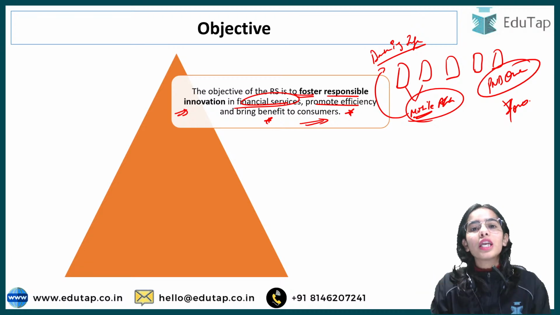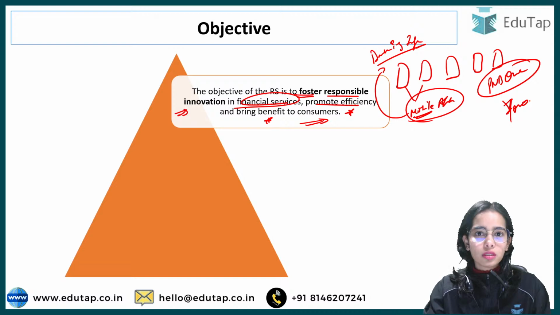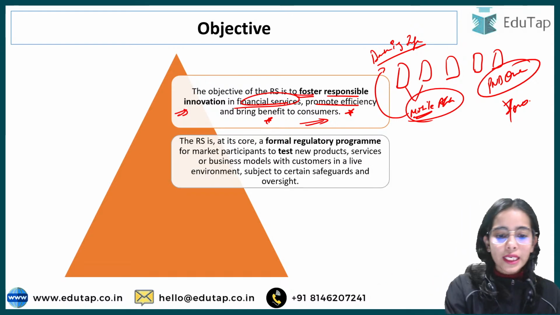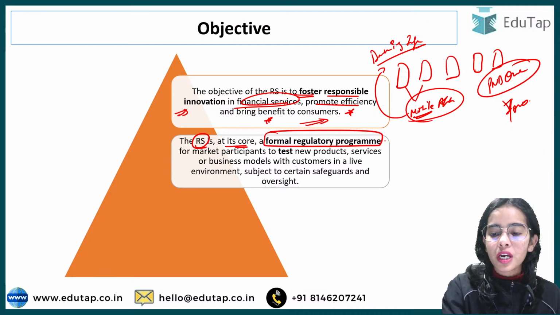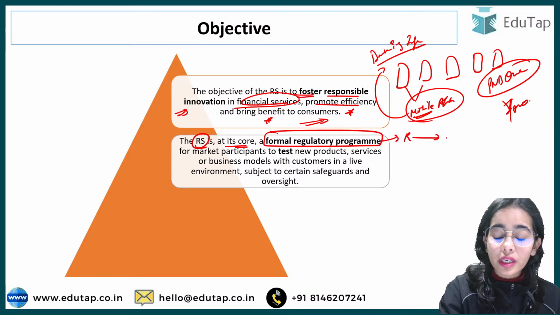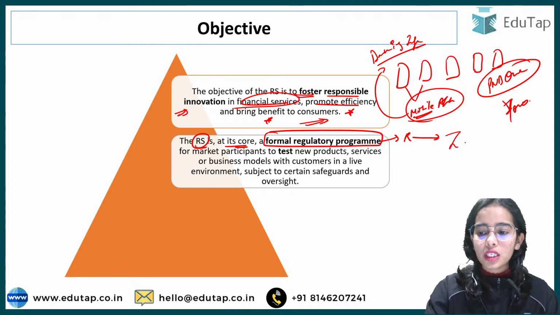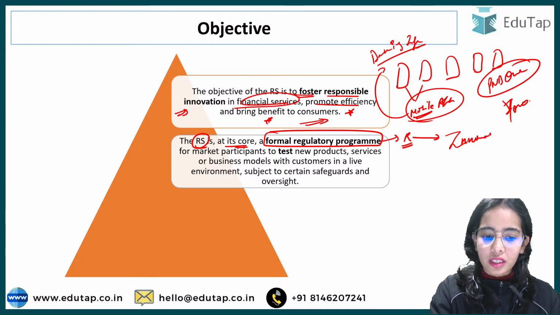So these are the innovations that we further want to promote. Next is the regulatory sandbox. At its core is a formal regulatory program where the regulator is able to connect with the innovators.